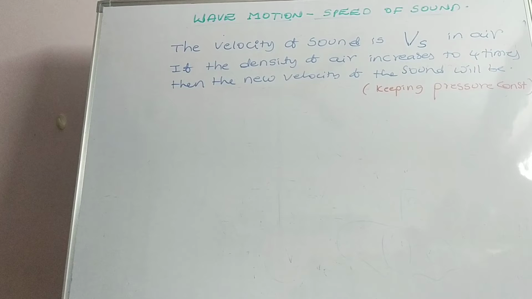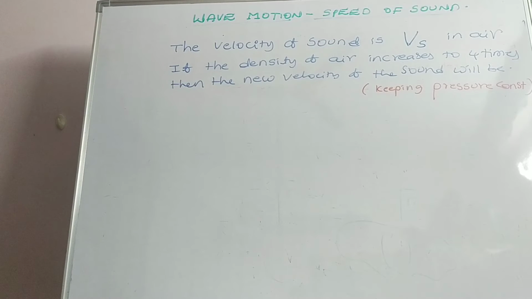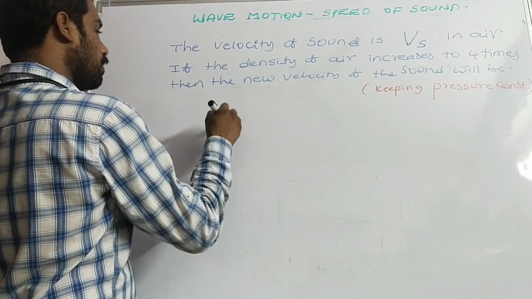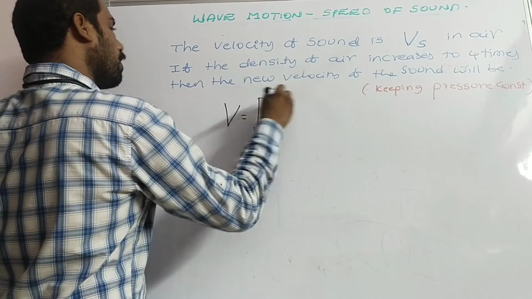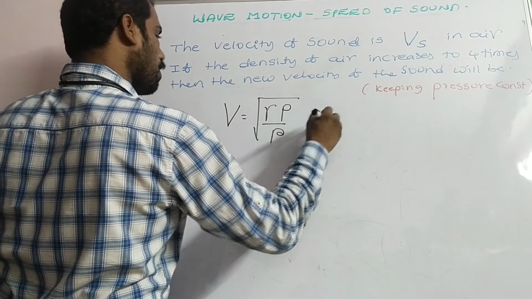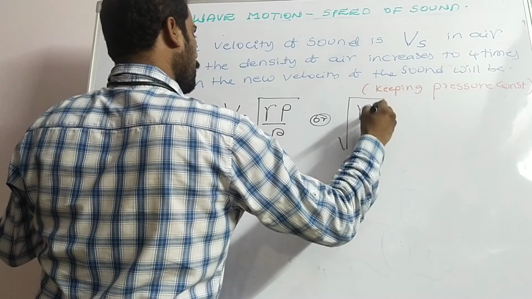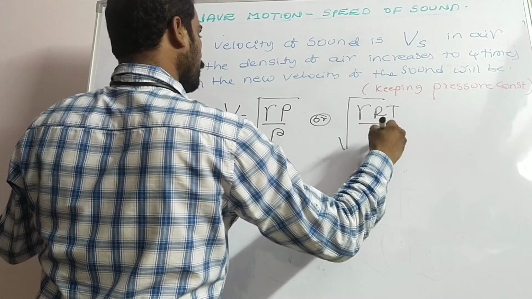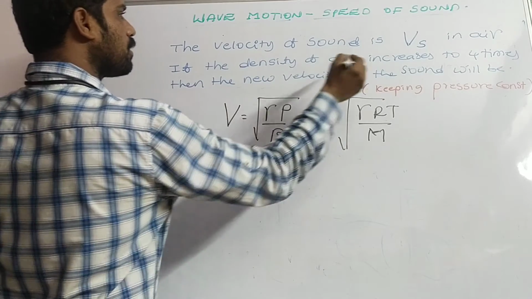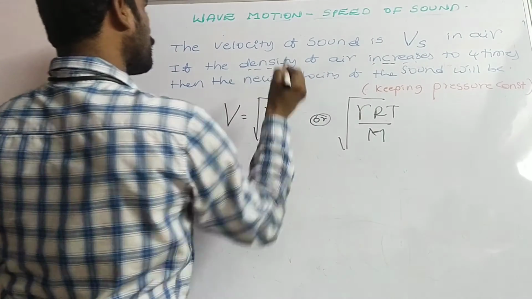The velocity of sound is Vs in air. If the density of air increases to 4 times, then the new velocity of sound will be? We know V is equal to root of gamma P by rho, or root of gamma RT by M. Now here we have the relation with the density. The density increases to 4 times.